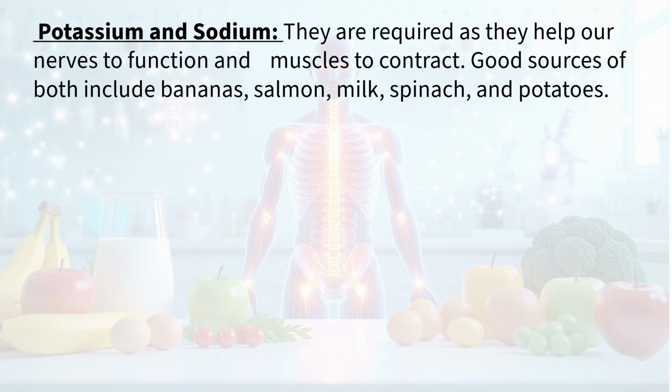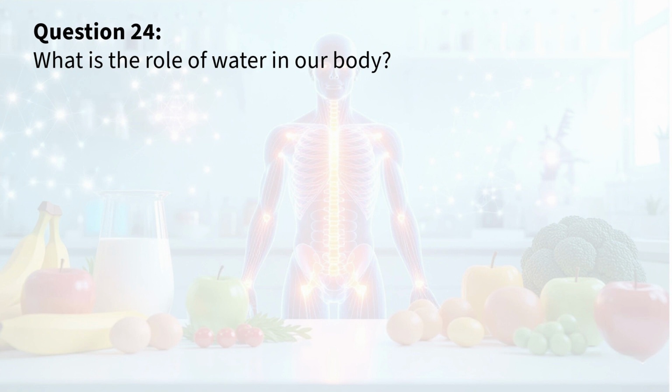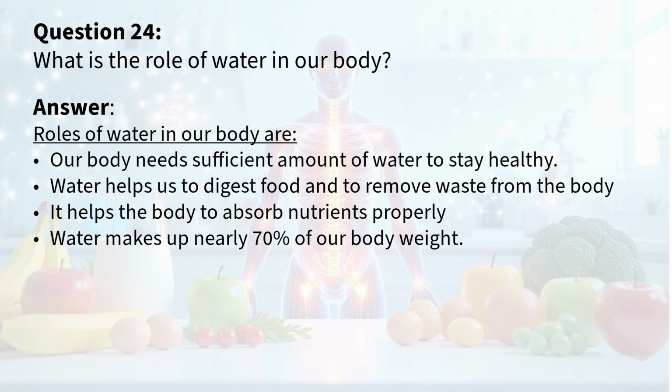They are required as they help our nerves to function and muscles to contract. Good sources of both include bananas, salmon, milk, spinach, and potatoes. Question 24. What is the role of water in our body? Answer. Roles of water in our body are: our body needs a sufficient amount of water to stay healthy. Water helps us to digest food and to remove waste from the body. It helps the body to absorb nutrients properly. Water makes up nearly 70% of our body weight.